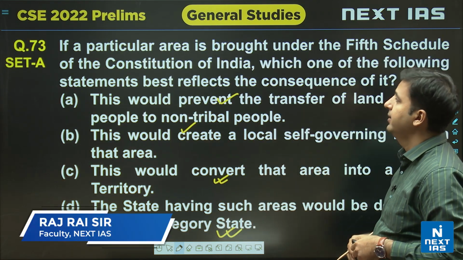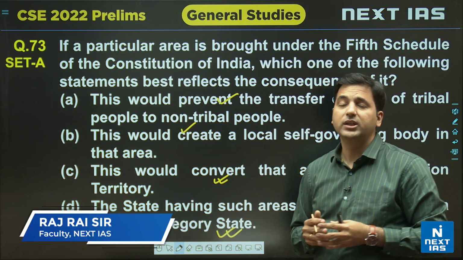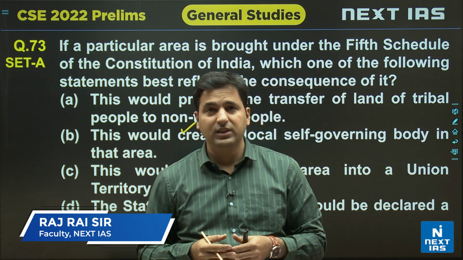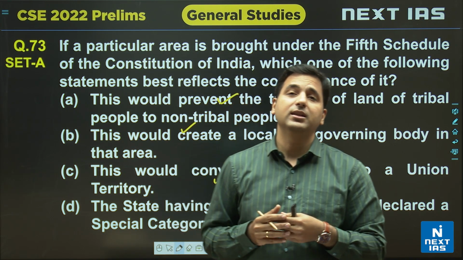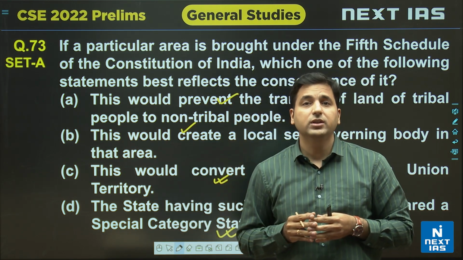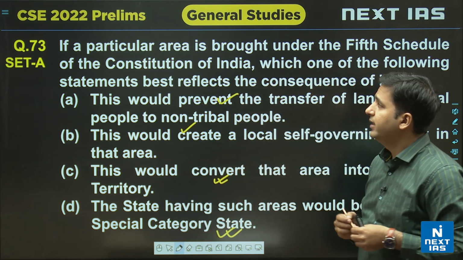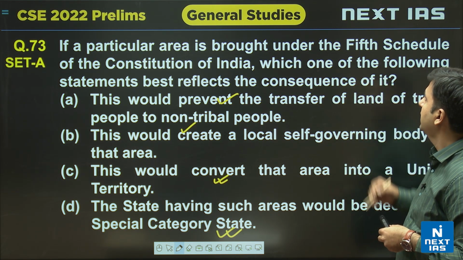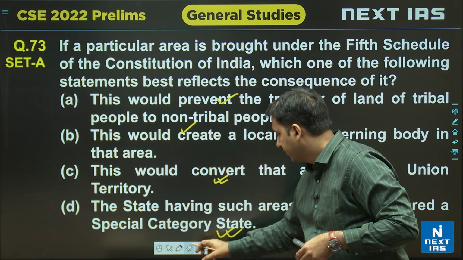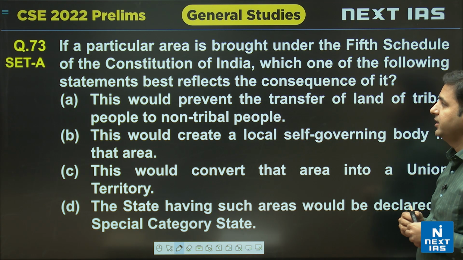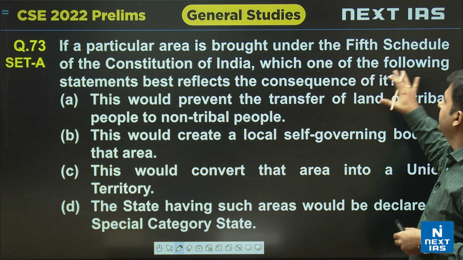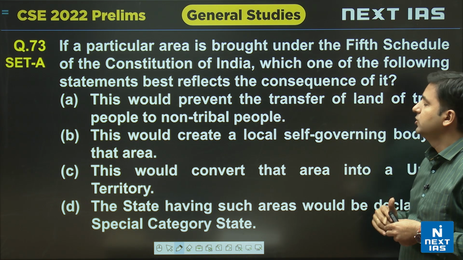Then the next question is related to the tribal issue, which we used to discuss in class. There are the 5th and 6th schedules in our Constitution specifically dealing with the administration of tribal areas. The question was: if a particular area is brought under the 5th Schedule of the Constitution, which one of the following statements best reflects the consequence of it?